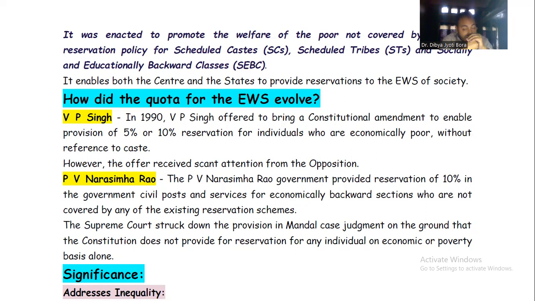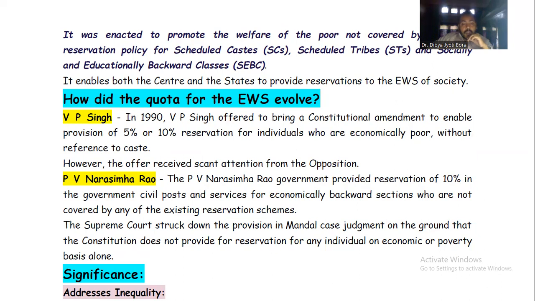Next, the PV Narasimha Rao government provided reservation of 10% in the government civil posts and services for economically backward sections who are not covered by any of the existing reservation scheme. But the Supreme Court struck down the provision in Mandal's case judgment on the ground that the Constitution does not provide for reservation for any individual on economic or poverty basis alone.